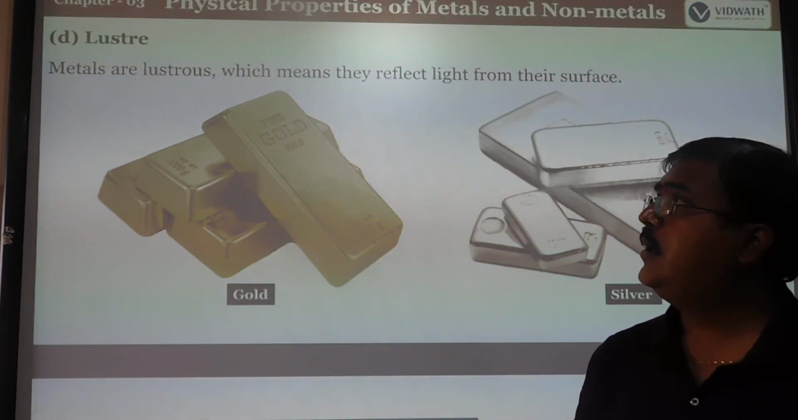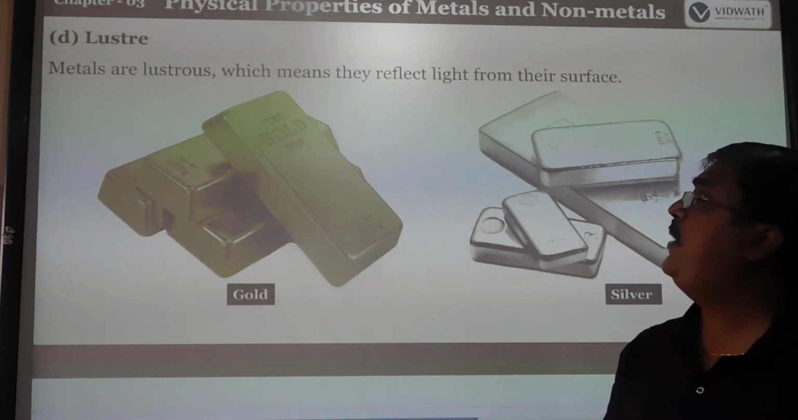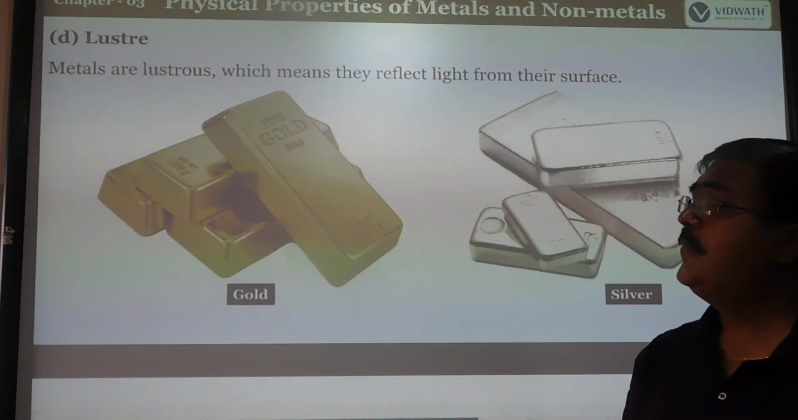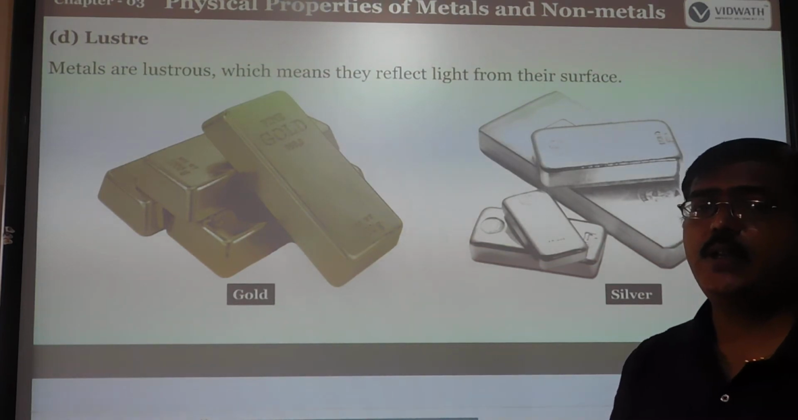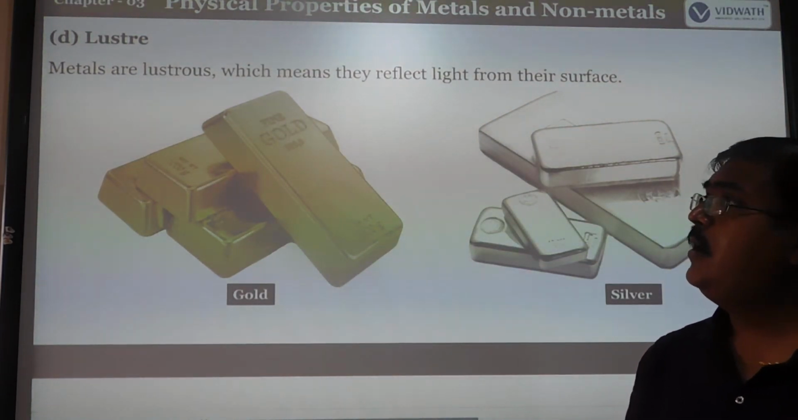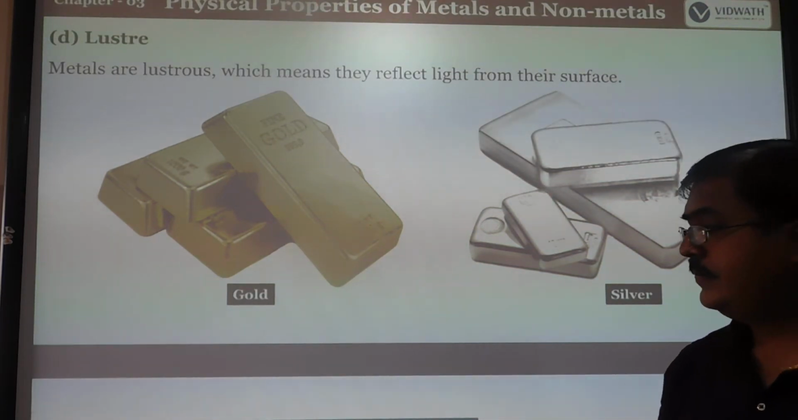Metals are lustrous, which means they reflect light from their surface. When light falls on them, they reflect it again. That is luster in nature.